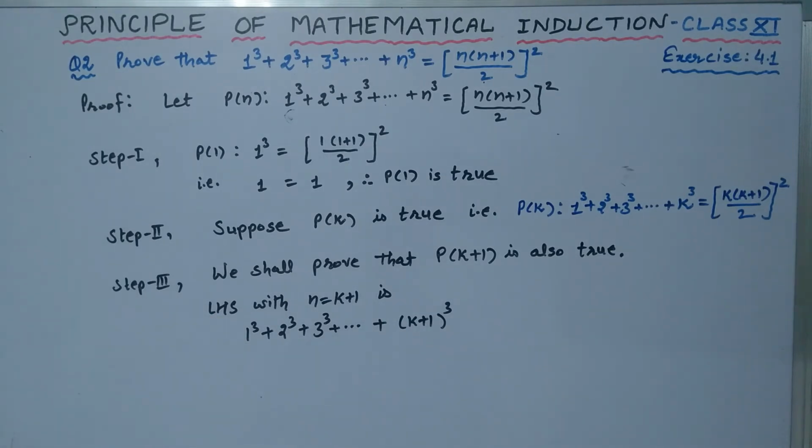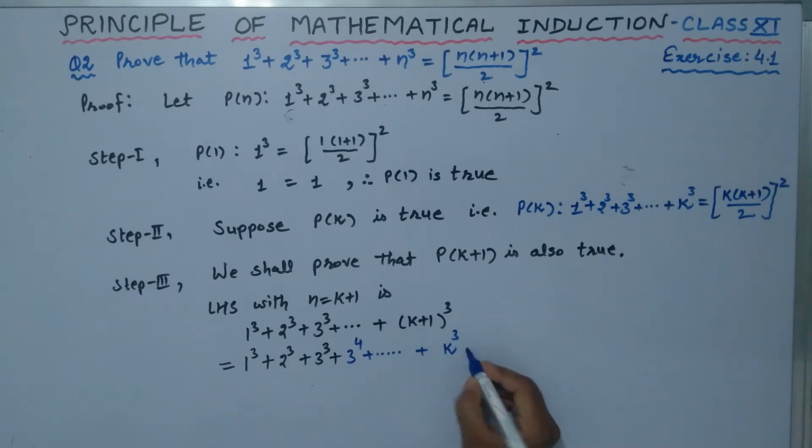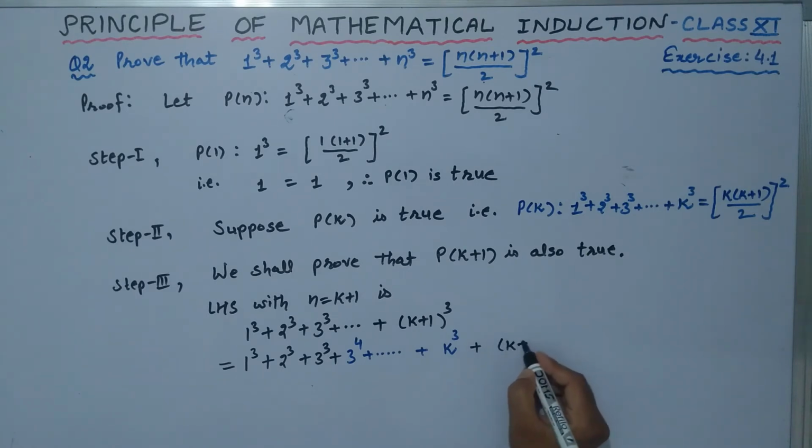Now again, what we are doing, we are writing here, this is equal to 1 cube plus 2 cube plus 3 cube plus, whether we can write the next term or not. Yes, the next term will be 4 cube. Likewise, proceeding, what should be the previous term of this term? Obviously this should be k raised to power 3, and lastly we have plus k plus 1 whole raised to power 3.